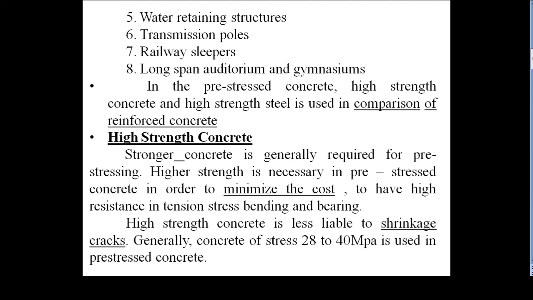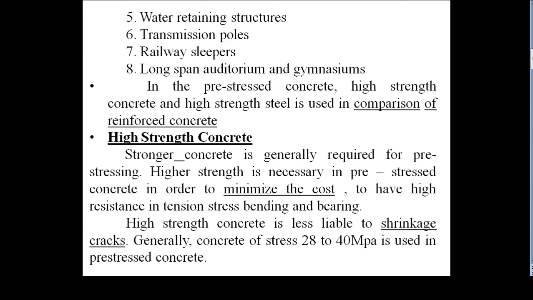In prestressed concrete, high strength concrete and high strength steel are used compared to ordinary reinforcement. This is one of the main things in prestressed concrete compared to RCC.